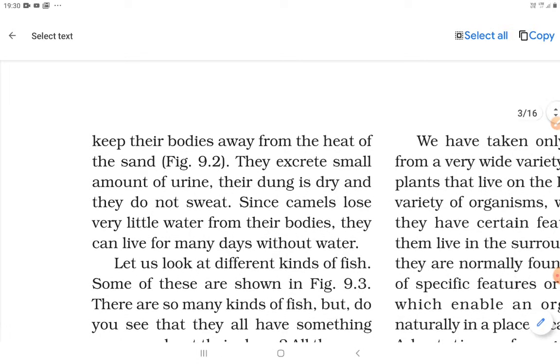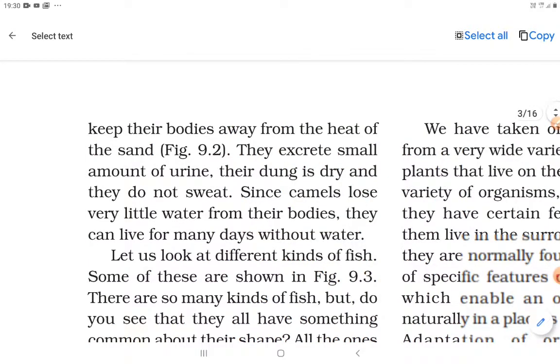They excrete a small amount of urine. This is also a property of that animal. We are talking about the camel. The camel excretes a small amount of urine. Their dung is dry and they do not sweat because there is a deficiency of water in the desert.